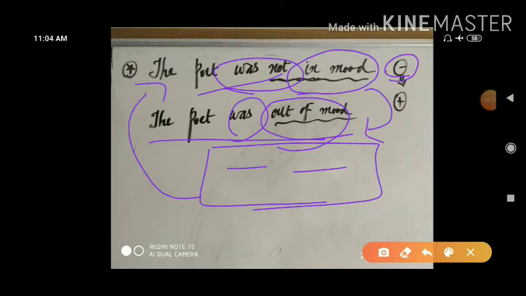When you were in lower standard, at that time it was told to you that convert affirmative into negative. The poet was not in mood, and you will simply remove this not, and the total answer would be the poet was in mood. If you will convert it here, then that would be the wrong answer for you. So this thing, you will keep it in your mind. This is the solution for the first sentence what I have given to you.